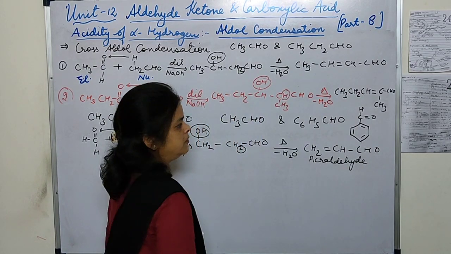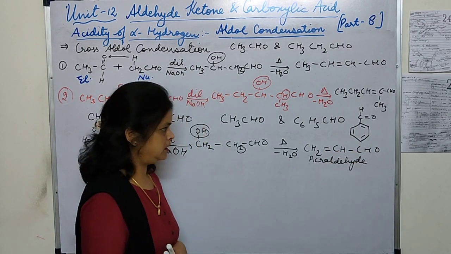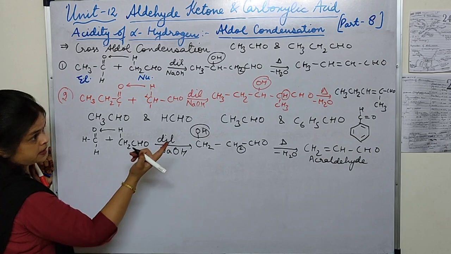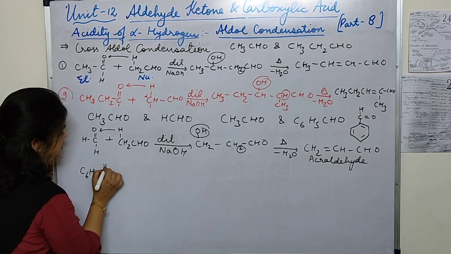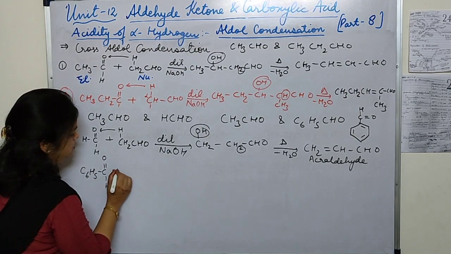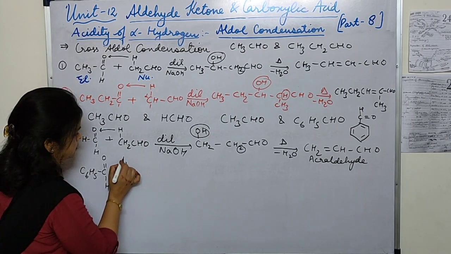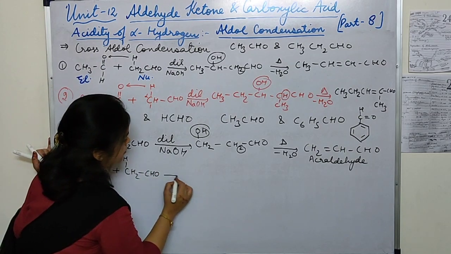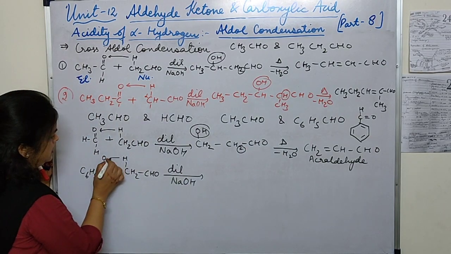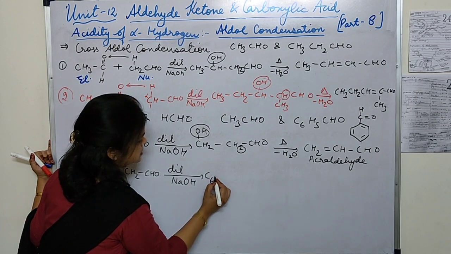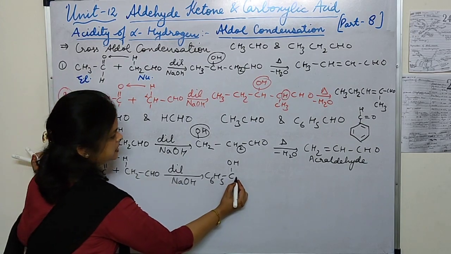And the IUPAC name you can write: 1, 2, 3, so prop-2-en-1-al. Okay. Now for the second one, I am taking C6H5CHO at the first place, C6H5C double bond OH. Now at the second place we are taking the molecule which is having the alpha hydrogen. Now write the products, dilute NaOH. H will come here, C6H5COH. With this we are having one H.